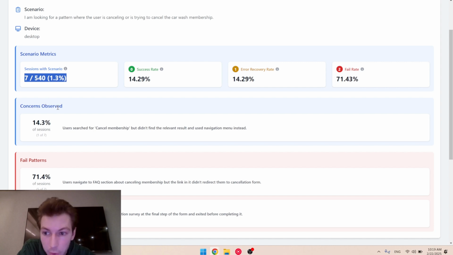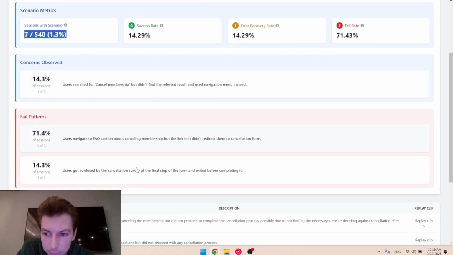So we can see concerns observed. These are problems in your UI, usability issues that don't cause fatal failure. So in this case, we see that users used search on the website and they tried to search cancel membership, but search didn't work. So they found another way in the navigation menu to cancel. They still managed to do what they wanted to, but there is this issue with design, search not working.